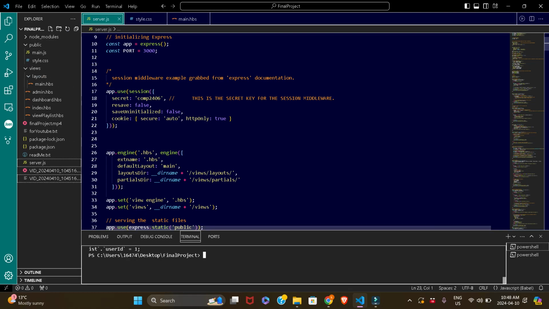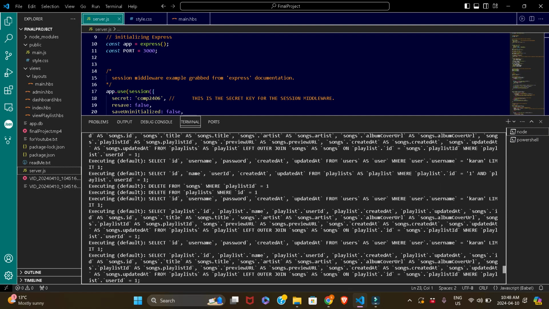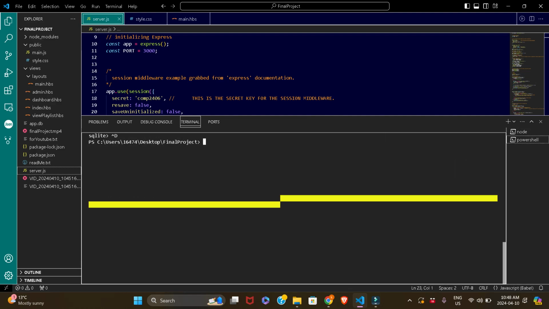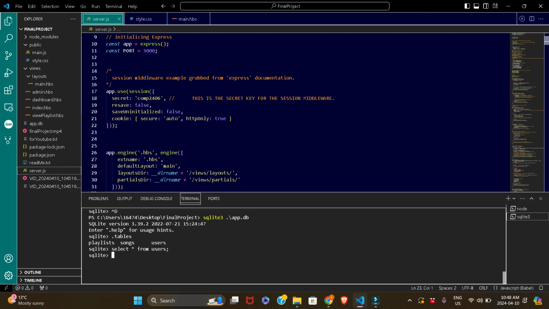Right now I've deleted the database file, so let's start from scratch. The first time I run the server, a new database will be created, like this. Let's check if the database has been created. You can see over here that the database is created, but let's run SQLite and check the tables. As you can see, there are three tables. Let's check if there's anything in the users table, which won't be the case. Nothing is there right now in the database.